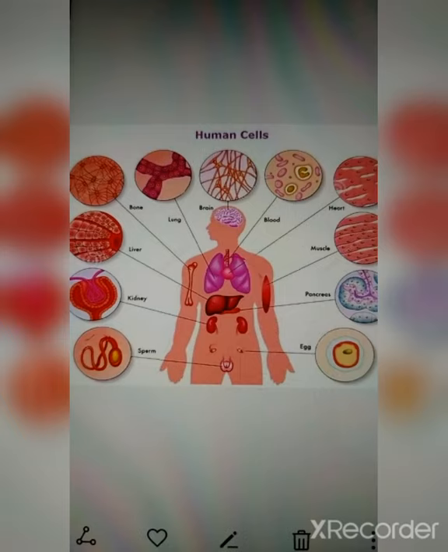But the cells of the heart are different from the cells of the brain, and different from the cells of the lung. So all the body parts are made up of different groups of cells, and a group of cells is known as a tissue, and a group of tissues is known as an organ. I'll repeat once again. A group of cells is known as tissue, and a group of tissues is known as organs. So each organ of the human body requires energy, and in each organ, each particular cell requires energy to function.